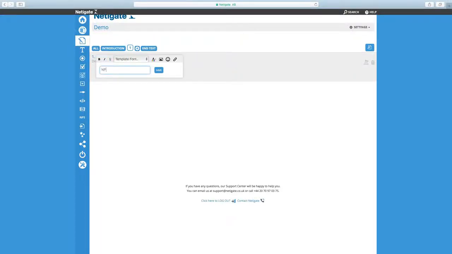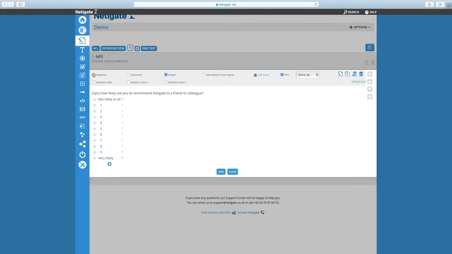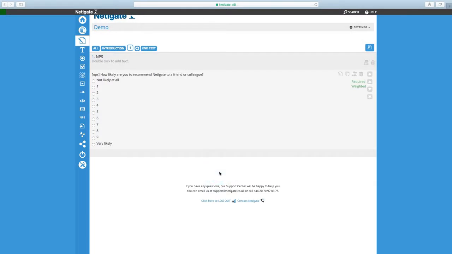I'm going to start this survey with an NPS question. Pick the Net Promoter Score option from the left-hand menu. I'm going to set it to be required and click Save. Our first question is now created.